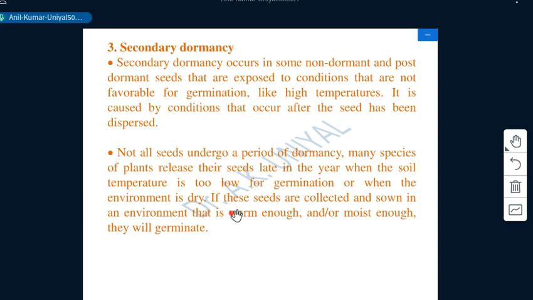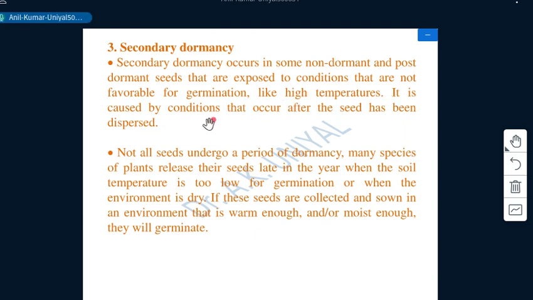Then we have secondary dormancy, which in a very simple way to understand is this: once the seeds are able to germinate under favorable conditions, but when the seeds are tested under unfavorable conditions, those seeds, having the potential of germination but placed under unfavorable conditions, will not germinate. This act of the seed is known as secondary dormancy.